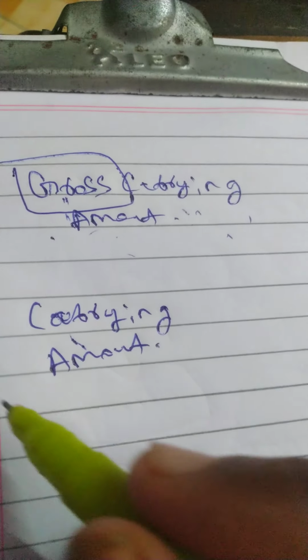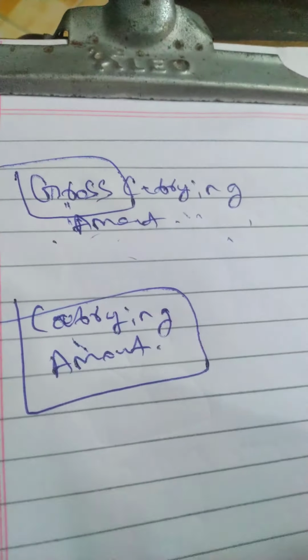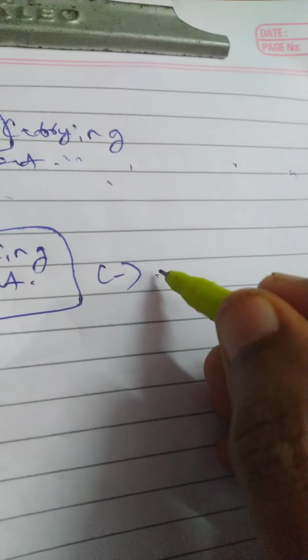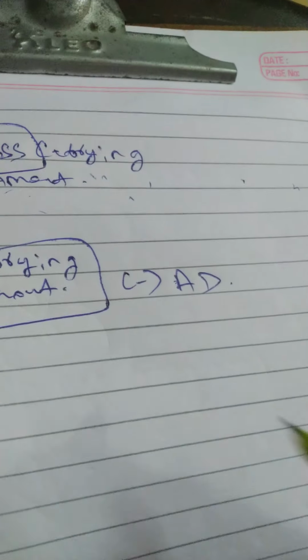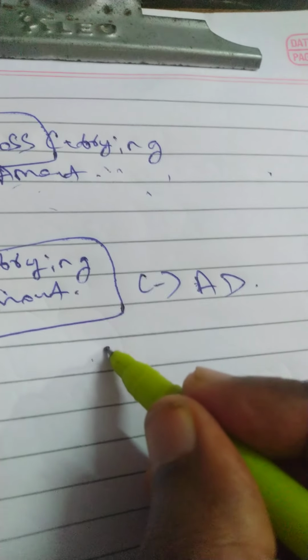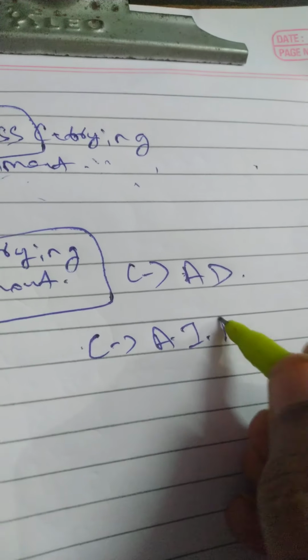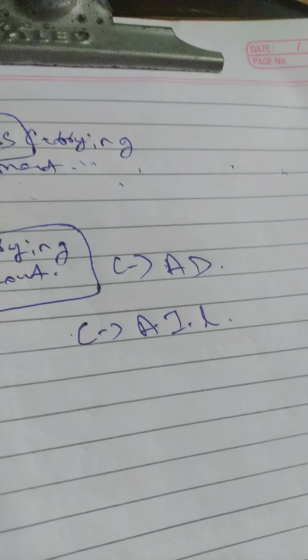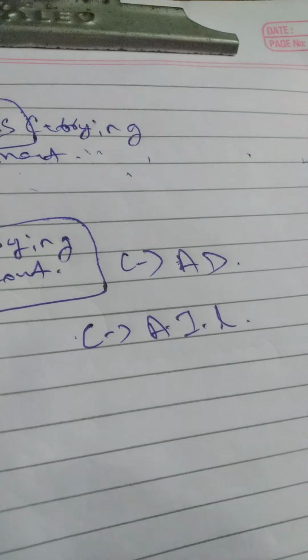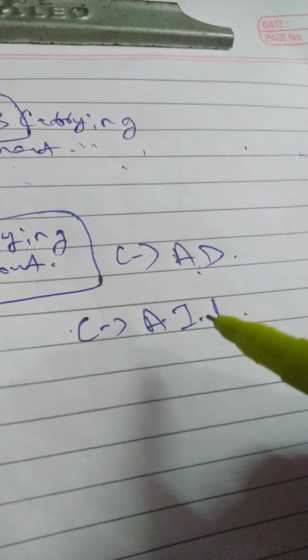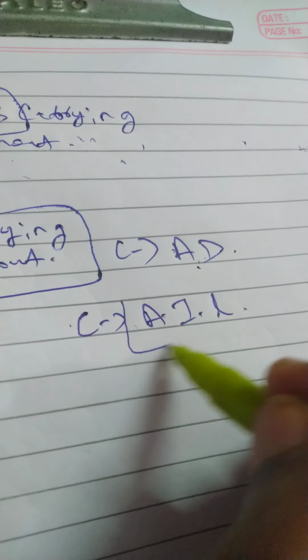This carrying amount is after reduction of accumulated depreciation and also accumulated impairment loss. I will explain what it is. Hope all of you know what depreciation is, correct? Okay, I will explain depreciation and impairment loss also.